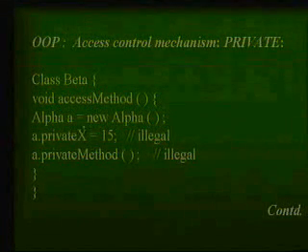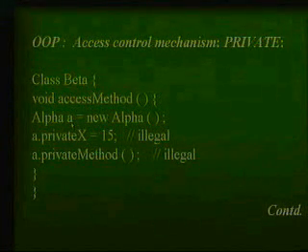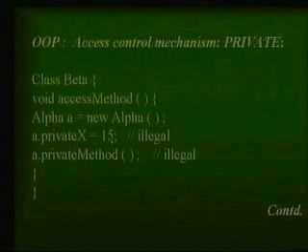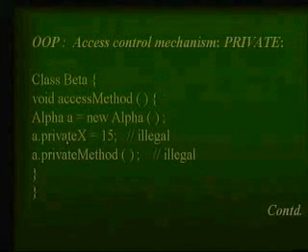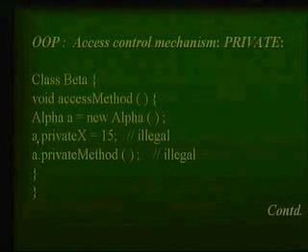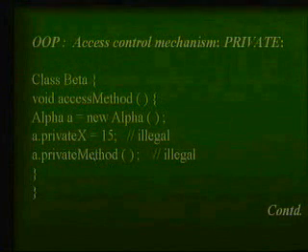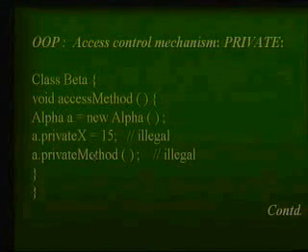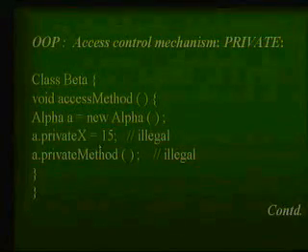So this way I have allocated memory for an instance of an Alpha object, and then I have assigned a value 15 to the private x variable, which belongs to the Alpha object, and then I am also trying to access the private method. Now what is happening is this: I am trying to access the variables and method of class Alpha, where all these variables and methods are of private type, from another class called Beta. If I had accessed those variables and method within the same class Alpha, it would be legal. But if I am accessing something from an outside class, it is not possible. So this is illegal. So don't use it like this.